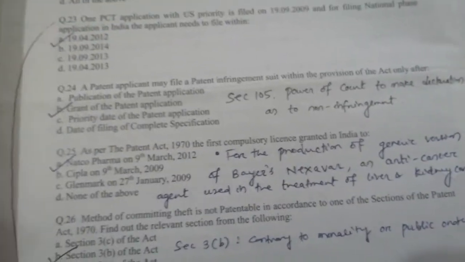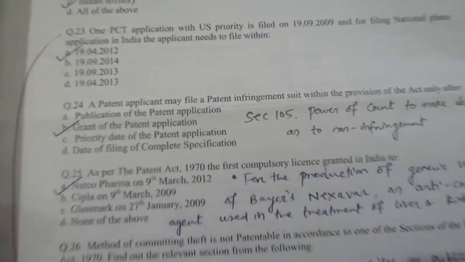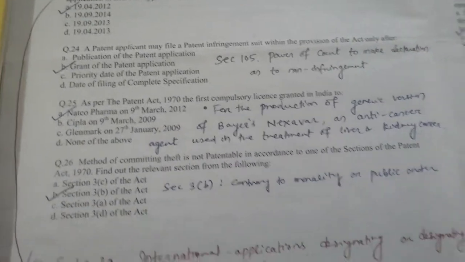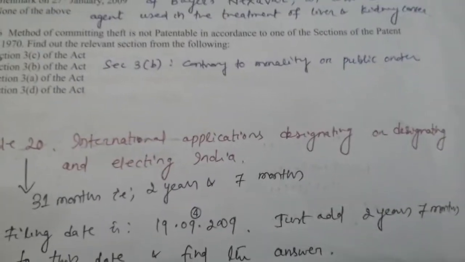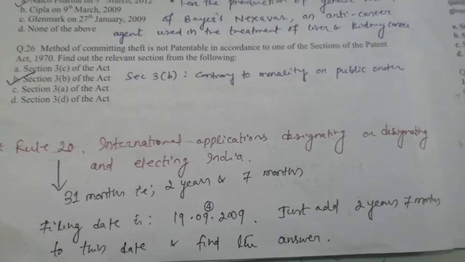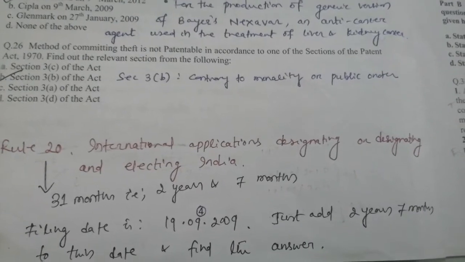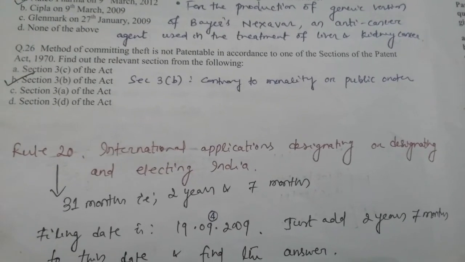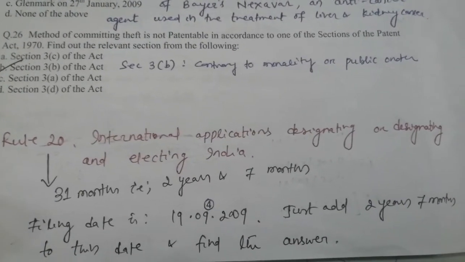So we will just analyze why this option is correct. Just follow the red color arrow mark and come here friends. We know that rule 20 is international applications designating and electing India.